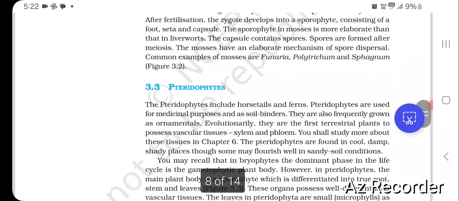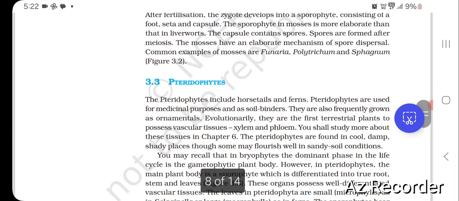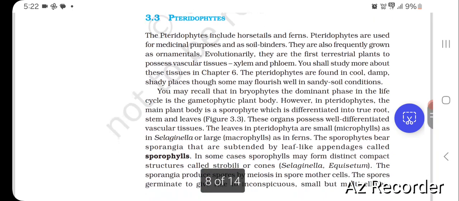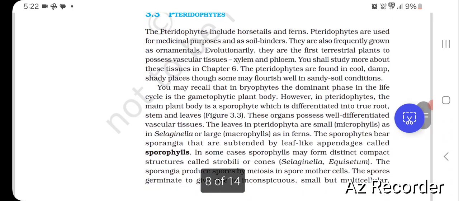Then pteridophytes. Pteridophytes include horsetails and ferns. Pteridophytes are used for medicinal purposes and as soil binders. They are also frequently grown as ornamentals. Evolutionarily, they are the first terrestrial plants to possess vascular tissues, xylem and phloem. You shall study more about these tissues in Chapter 6.